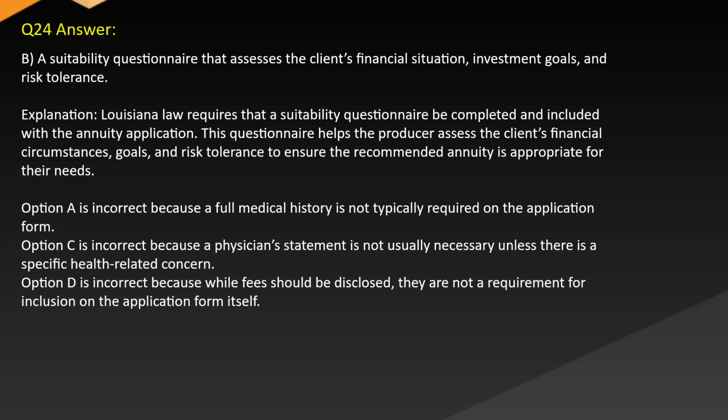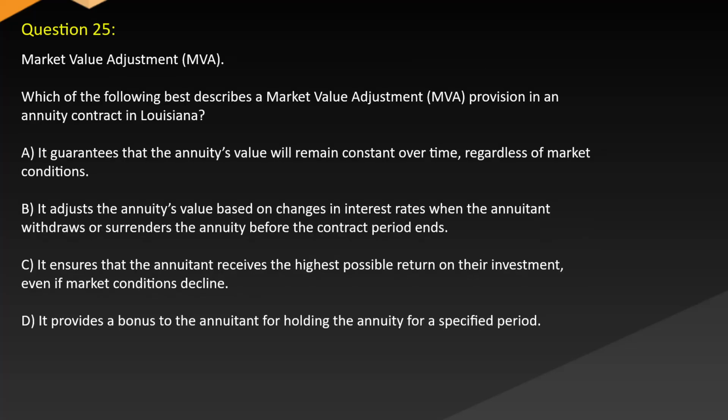Option A is incorrect because a full medical history is not typically required on the application form. Option C is incorrect because a physician's statement is not usually necessary unless there is a specific health-related concern. Option D is incorrect because while fees should be disclosed, they are not a requirement for inclusion on the application form itself. Question 25. Market Value Adjustment (MVA).